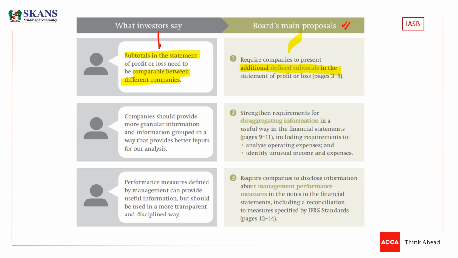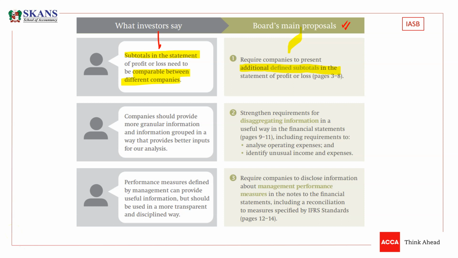They want every subtotal to be defined. If it is defined as per the standard, then obviously everyone will follow that definition, and if the companies follow the same rules, then obviously their financials will become comparable. So this was the issue, and the board is proposing how we can resolve this issue.